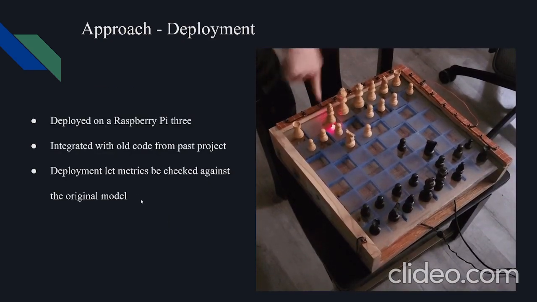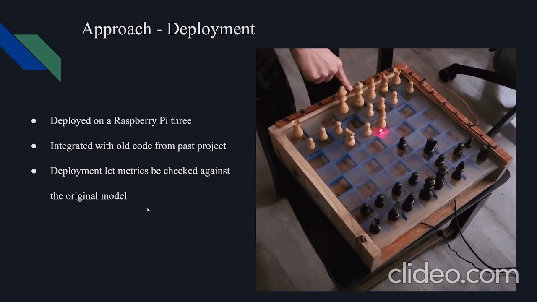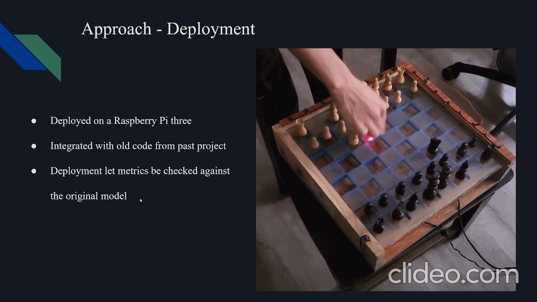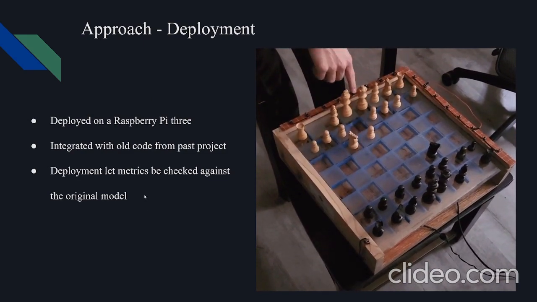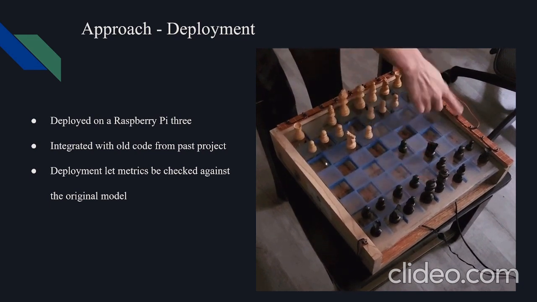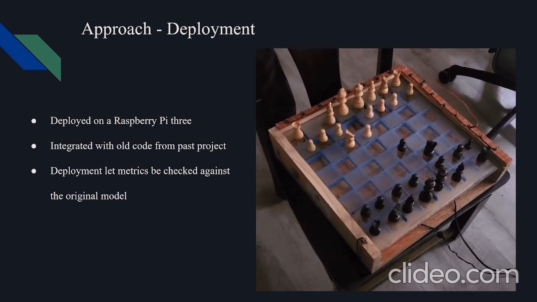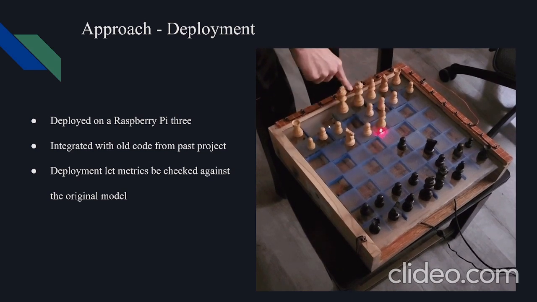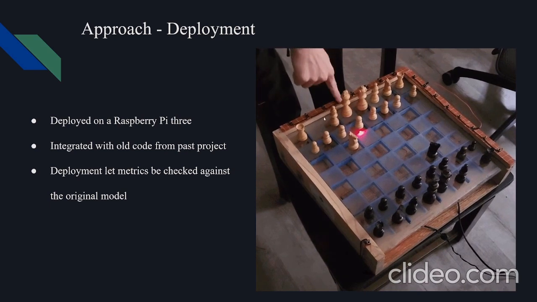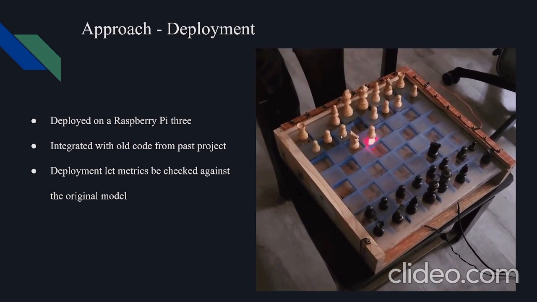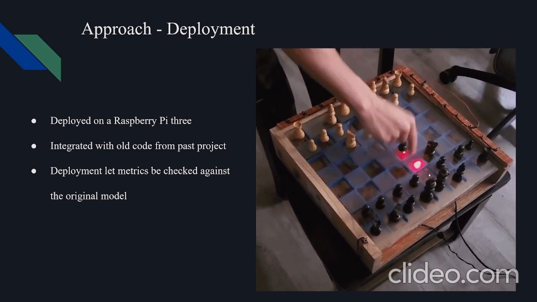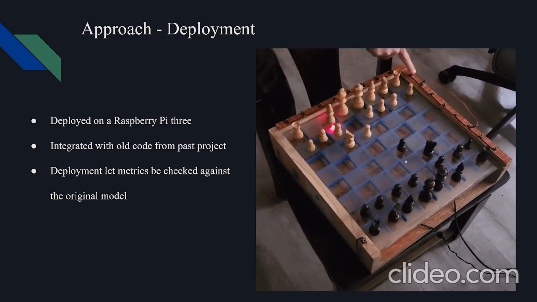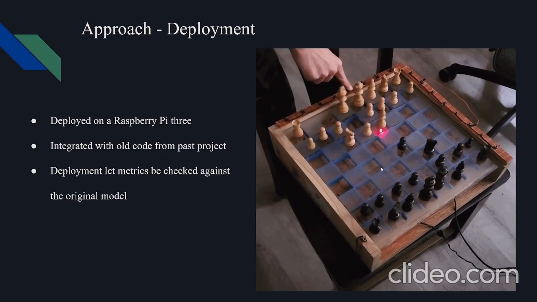The last thing that was done was that the model was deployed on a Raspberry Pi 3. This was integrated with my code from my last project, and this deployment let me check more things than if it was not deployed. In this example, the engine is playing as white, and I am playing as black. The engine will light up a single square, and that's the piece that it would like to move, and then it lights up the square it would like to move that piece to. When black goes, they select a piece, and all of the legal moves light up for that piece, and they must choose one of them.